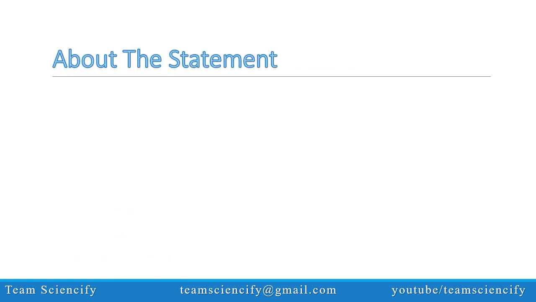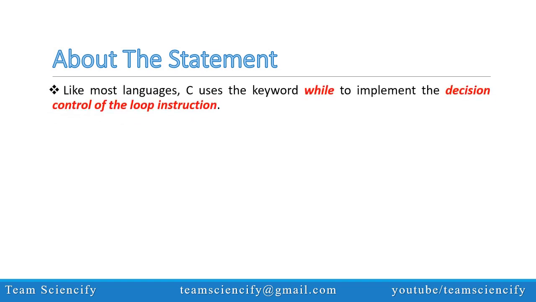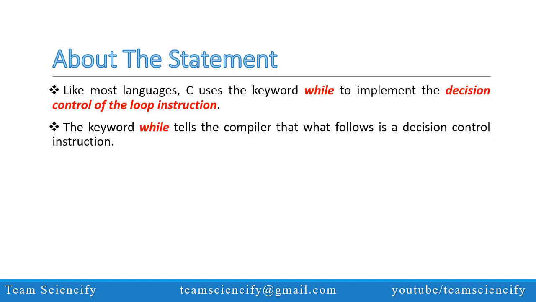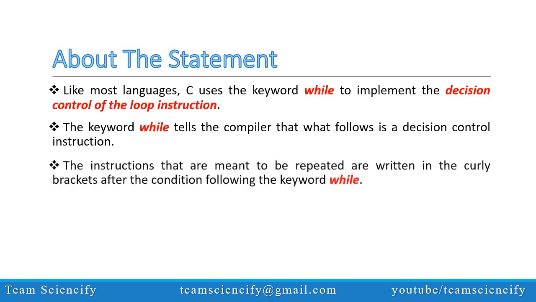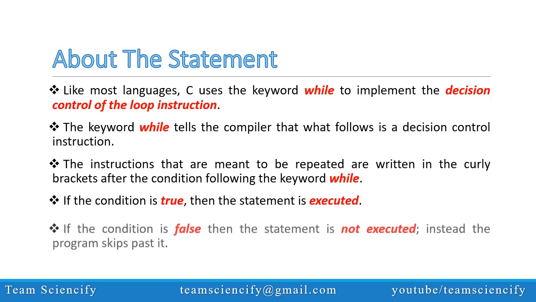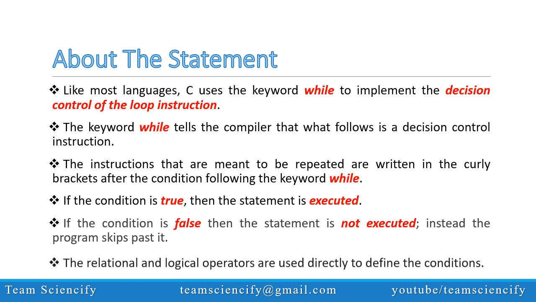Let's see some points about the while loop statement. Like most languages, C uses the keyword while to implement the decision control of the loop instruction. The keyword while tells the compiler that what follows is a decision control instruction. The instructions that are meant to be repeated are written in curly brackets after the condition following the keyword while. If the condition is true, then the statement is executed. If the condition is false, then the statement is not executed. Instead, the program skips past it. The relational and logical operators are used directly to define the conditions.